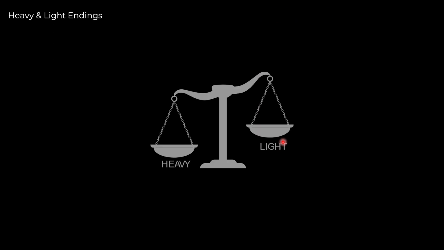Before we can really delve into what definiteness is, it's important to understand a simple concept of heavy and light endings. Each ism can either be light or heavy in regards to its ending. By light, we mean simply that it has a single diacritical mark or harakat. So, bu, ba, or bi, with the dhamma, fatha, or kasra. By heavy, we mean that it has a double diacritical mark on the end. So that's a heavy ending. In Arabic, this is known as tanween. So that could be bun, ben, or bin.